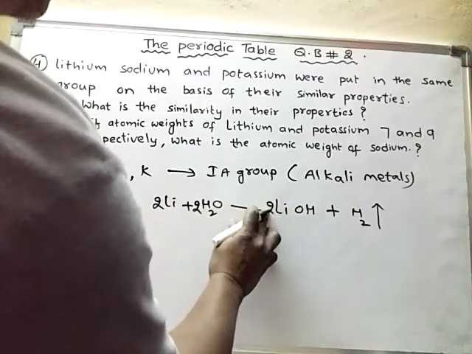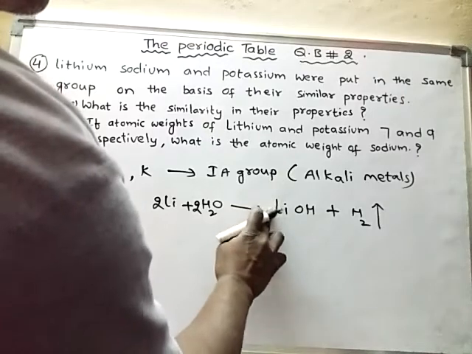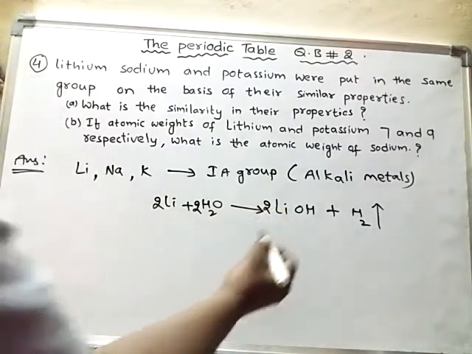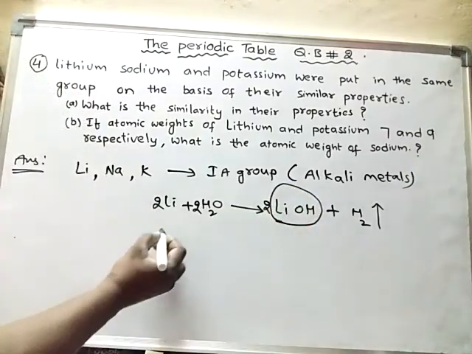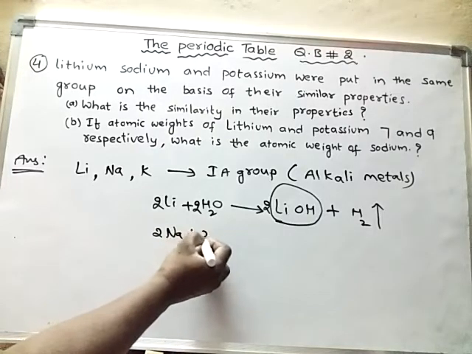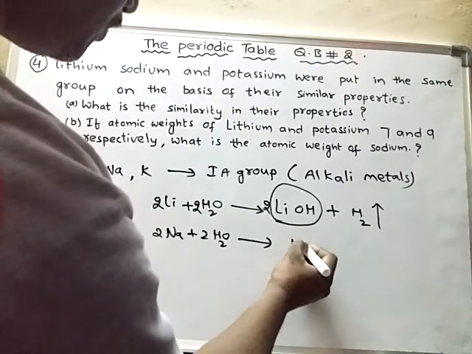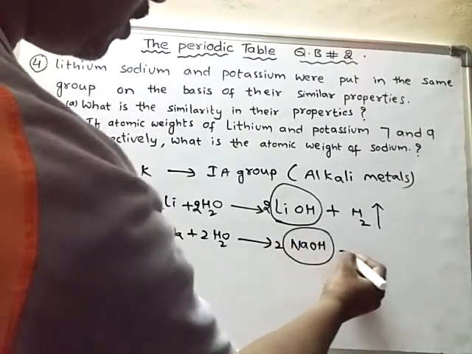Lithium or sodium or even potassium, when they react with water, form an alkali. Even sodium or potassium, when they react with water, they form alkali.